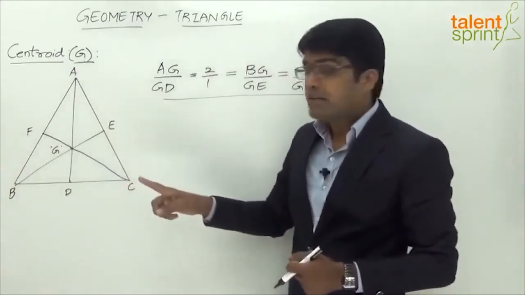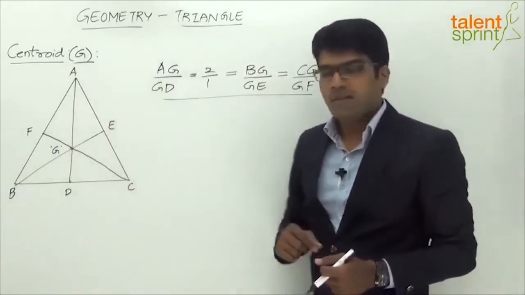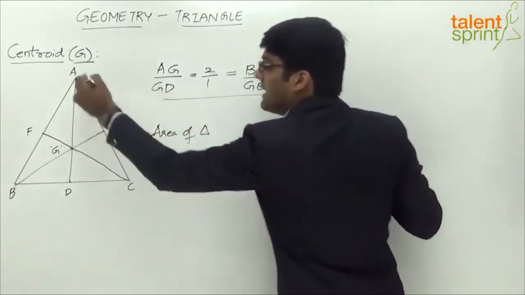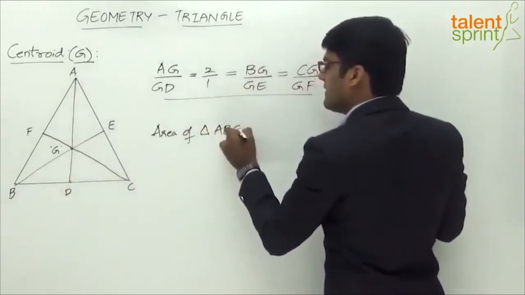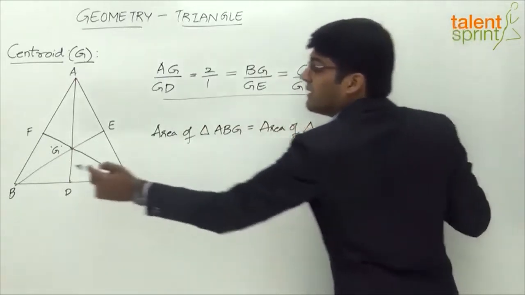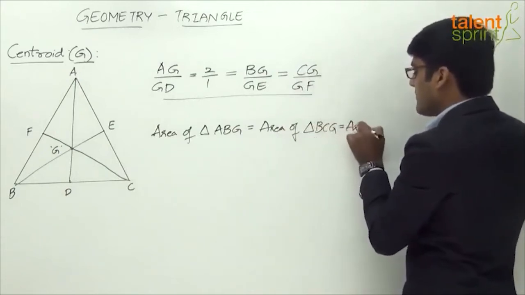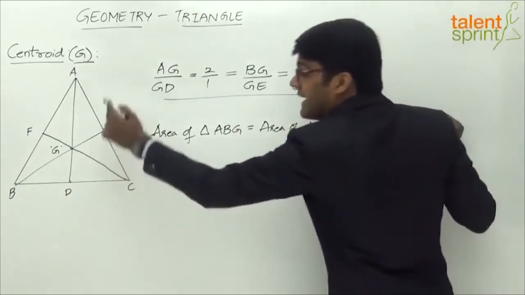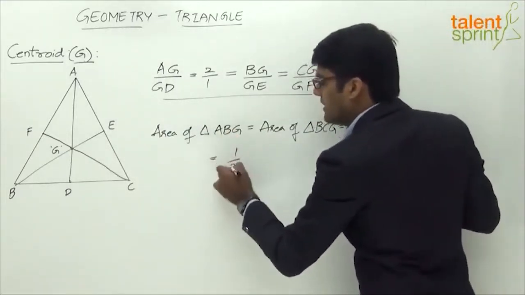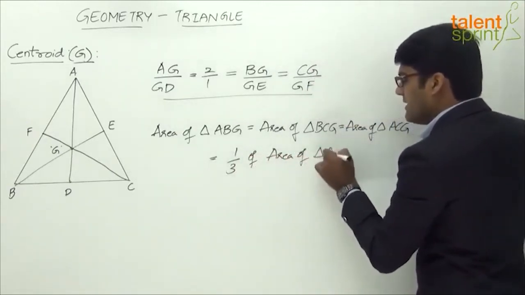And interestingly, the area of each of these smaller triangles is equal to 1/3 of the original triangle, right? So the second conclusion here is that the area of triangle ABG is equal to the area of triangle BCG is equal to the area of triangle ACG. The area of each of these triangles is equal to 1/3 of the area of the original triangle ABC.